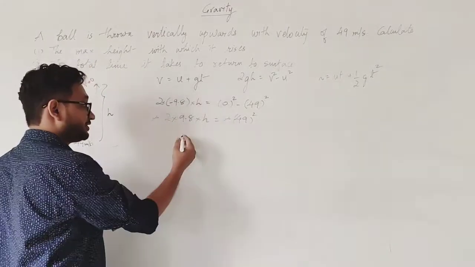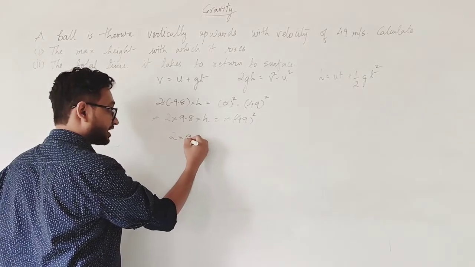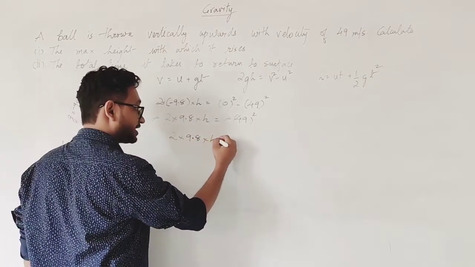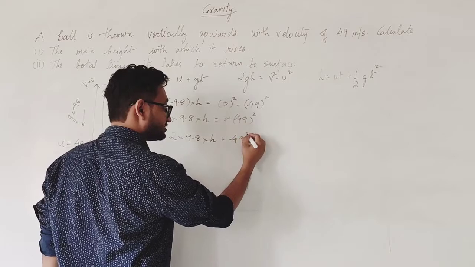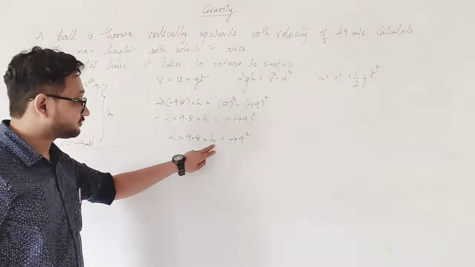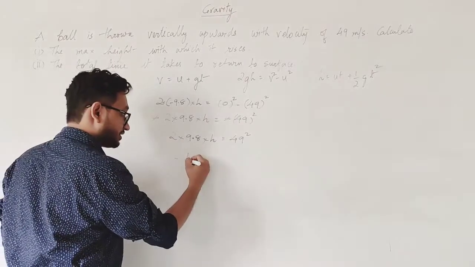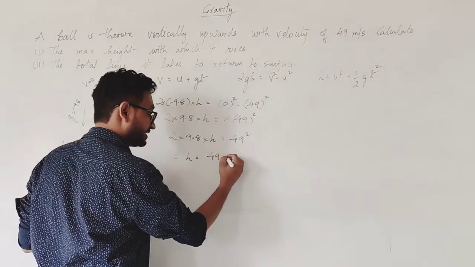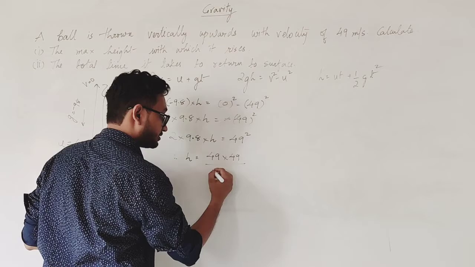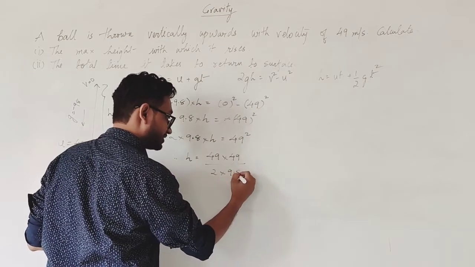So what you have remaining is 2 into 9.8 into h equals 49 square. You need to find the height, so simply do the cross multiplication. Therefore h equals 49 into 49 upon 2 into 9.8.